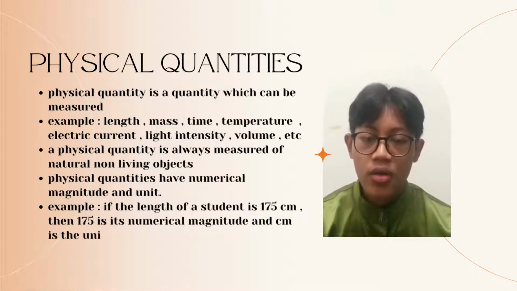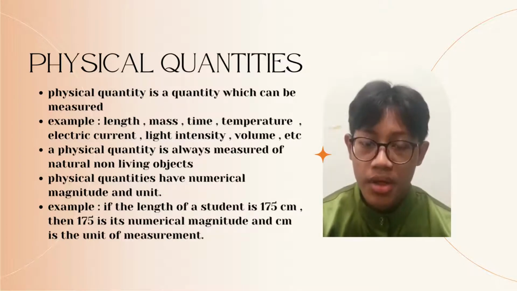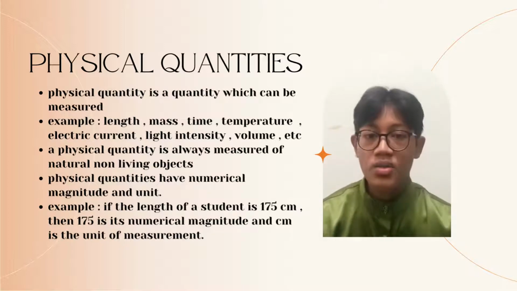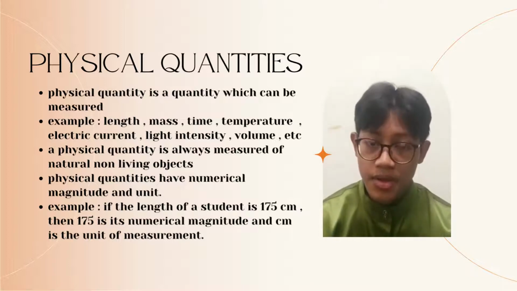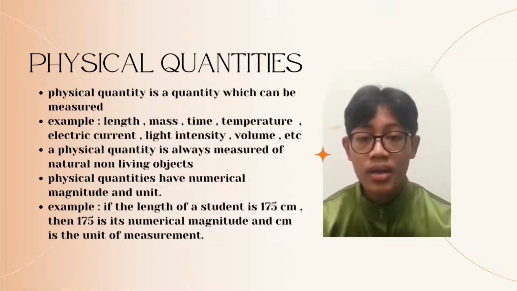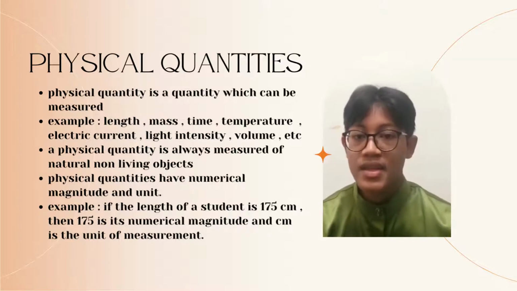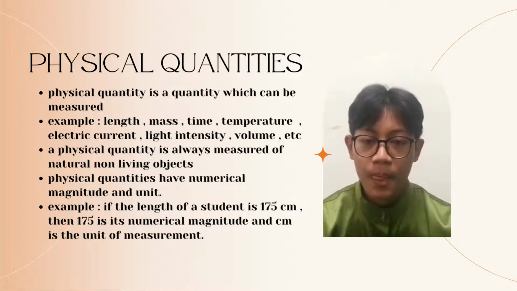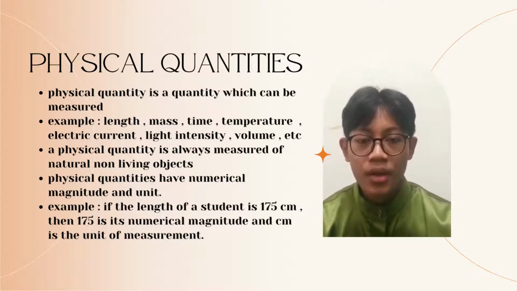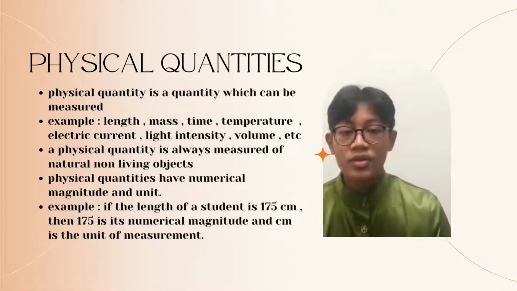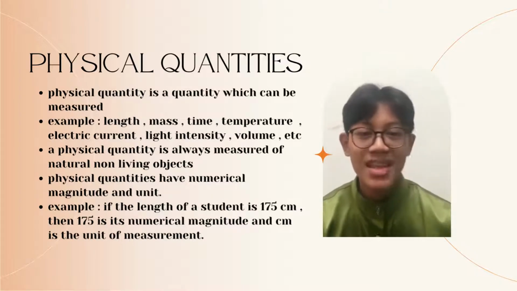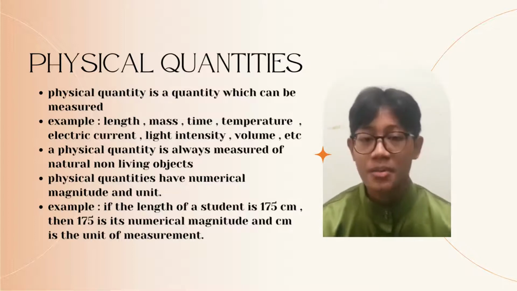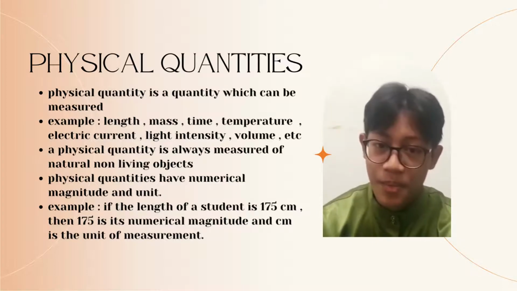A physical quantity also has a numerical magnitude and a unit. Okay, let's say my height is 175 centimeters. 175 is its numerical magnitude and centimeter is its unit. If you want to know, physical quantities also consist of some mysterious thing. If you want to know, you have to keep watching because the person after me will tell you what it is about. Okay, keep watching.